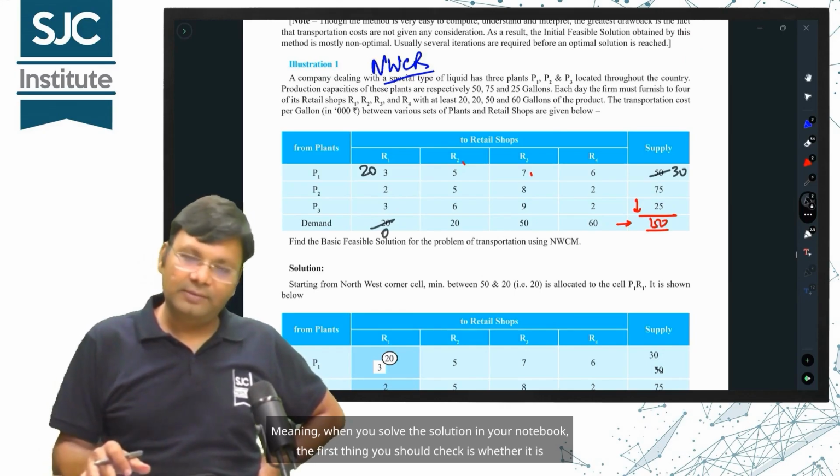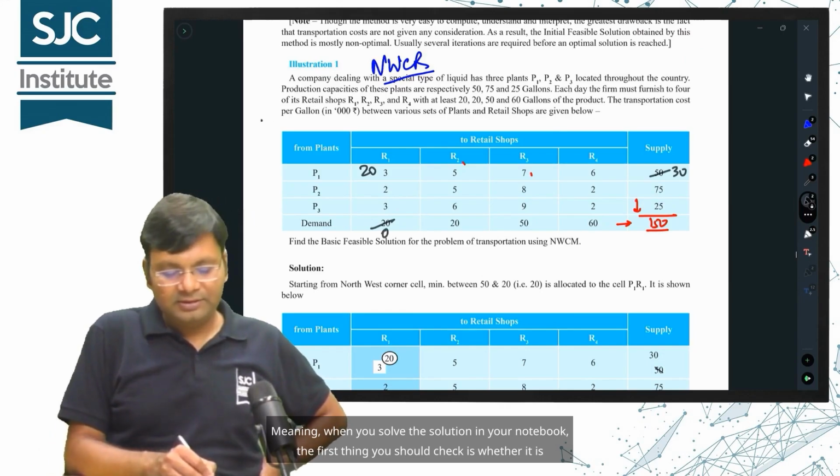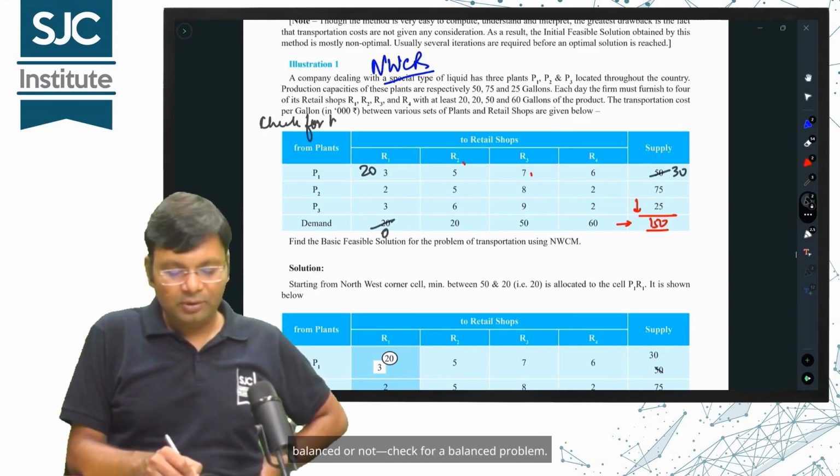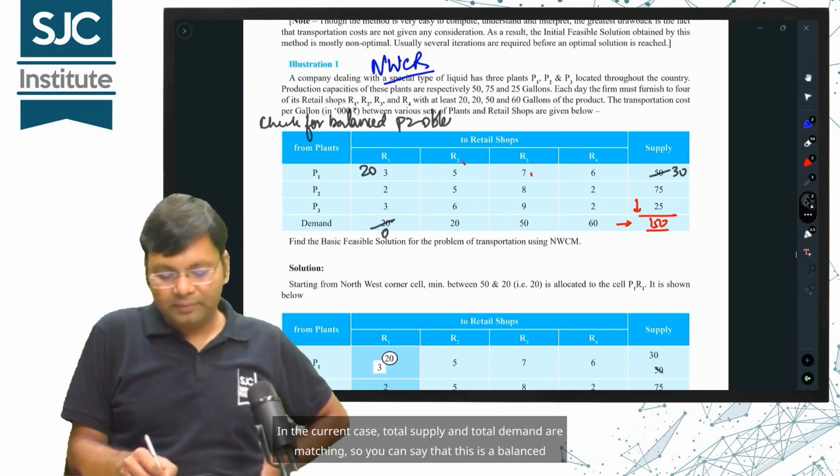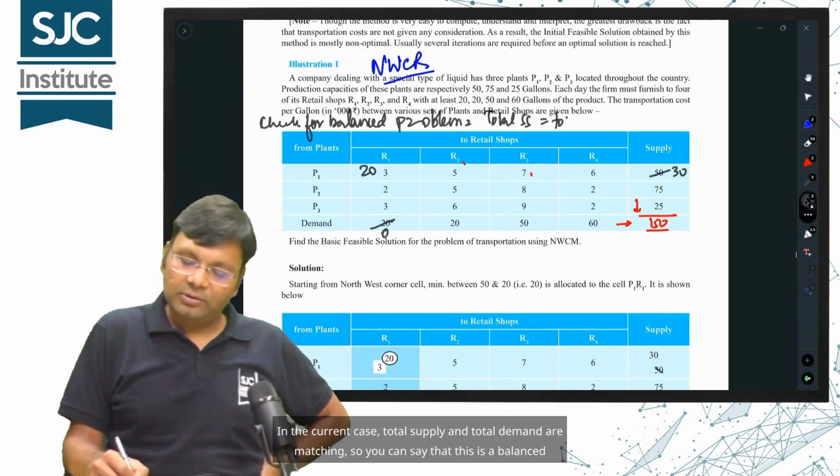Meaning, when you solve in your notebook, the first thing you should check is whether it is balanced or not. This is the first check. In the current case, total supply and total demand are matching, so you can say that this is a balanced problem.